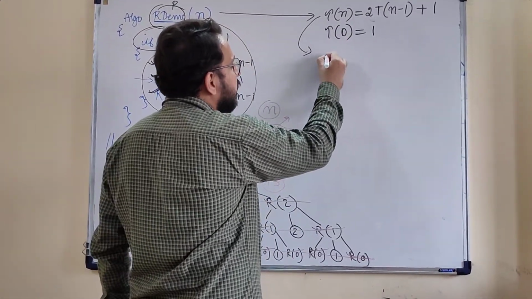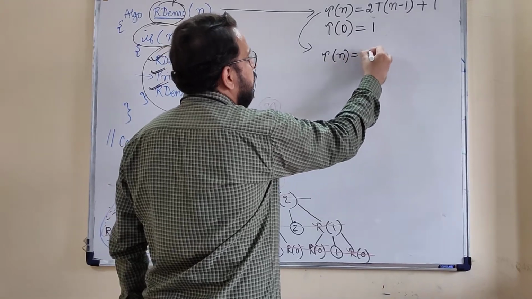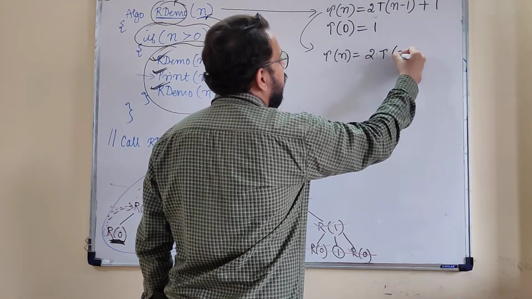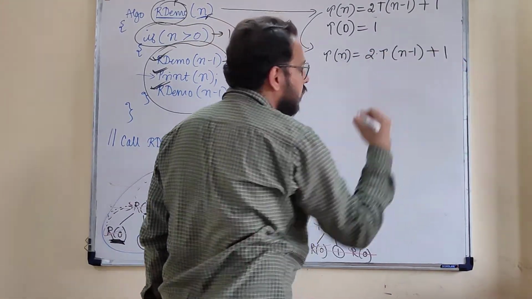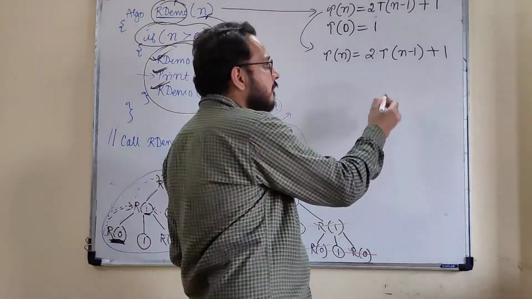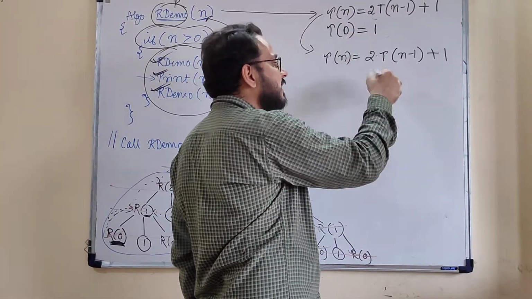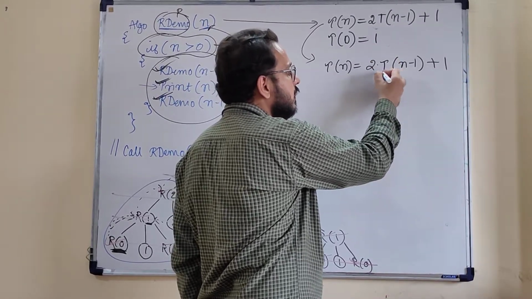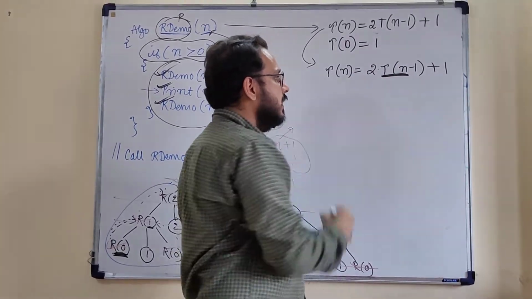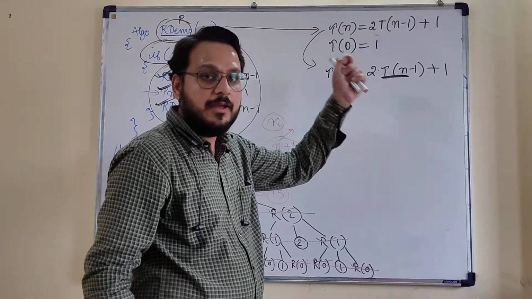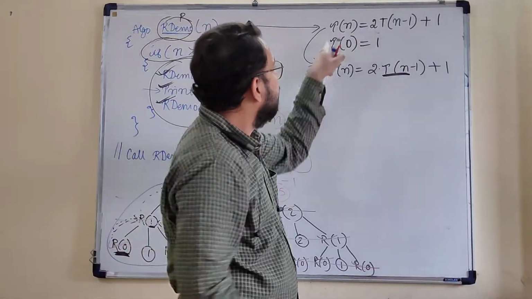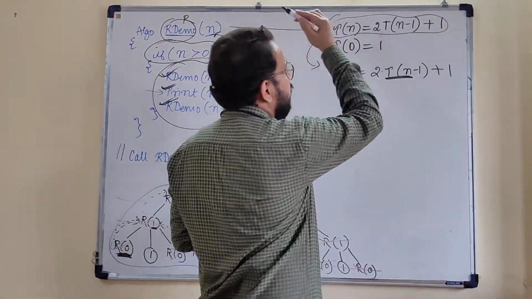Now let me solve this mathematically. I am taking T(n) equal to 2 into T(n minus 1) plus 1. In order to get the result from this recurrence relation, in place of T(n) we have to put the value of this entire equation.